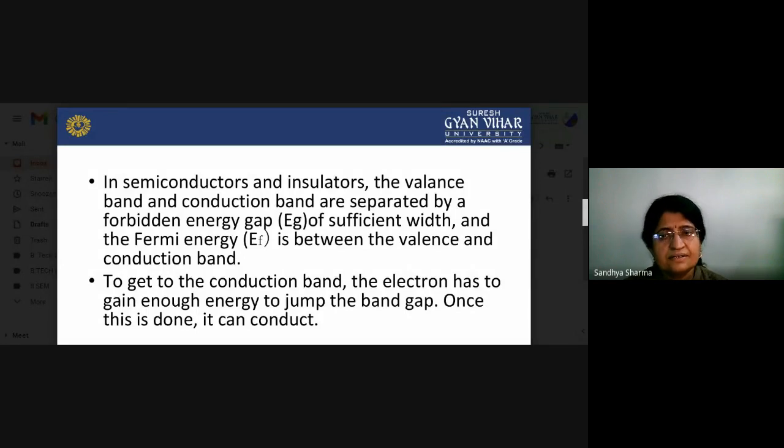In semiconductors and insulators, the valence band and conduction band are separated by a forbidden energy gap of sufficient width, and the Fermi level is between the valence band and the conduction band. To get to the conduction band, the electrons have to gain enough energy to jump the band gap and reach the conduction band. And when this is done, it can conduct.